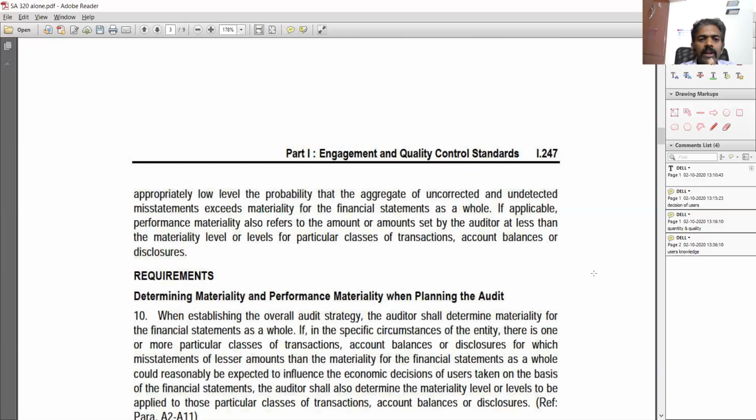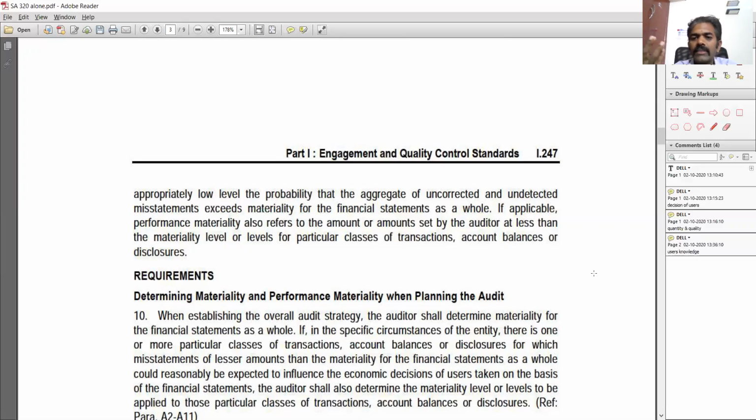And while performing the audit, there should be a different number set. The planning materiality is at a higher level and performance materiality is at a lower level. Why? Because if something is exceeding the performance materiality threshold, you need to investigate and arrive at it, because there might be multiple classes of transactions, line items or account balances that have this issue. So when you look at all those issues in aggregate, let's take an example.